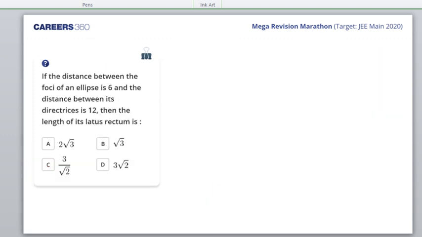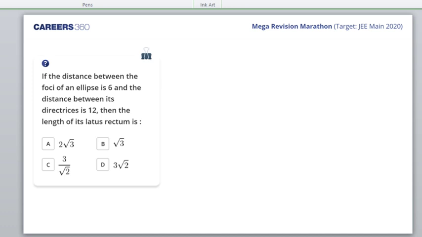The next question is, if the distance between the foci of the ellipse is 6. So now 5 questions are done if I'm not wrong. Parabola had 5 questions. Okay, so ellipse question we come to. If the distance between the foci of an ellipse is 6 and the distance between its directrices is 12, then the length of its latus rectum is. Go ahead, students. Let's see. What do you get in this?